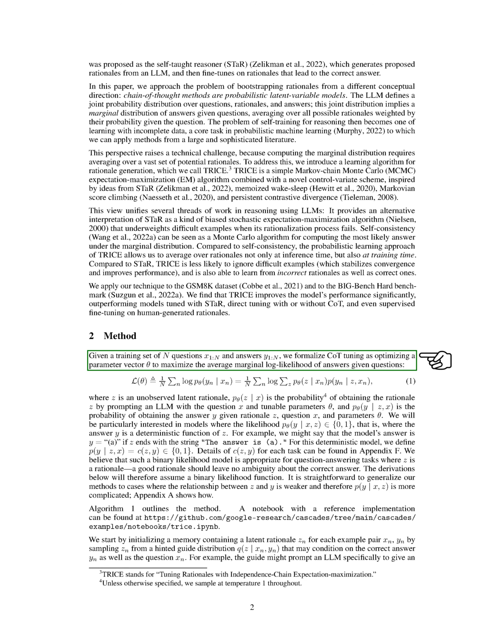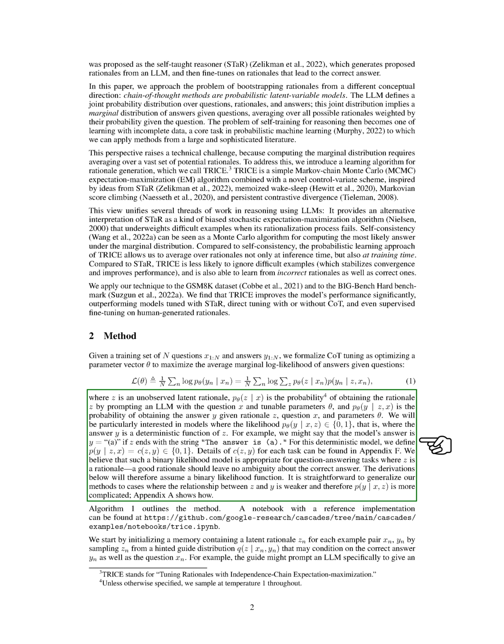In terms of method, given a training set of n questions and answers, we formalize COT tuning as optimizing a parameter vector to maximize the average marginal log likelihood of answers given questions. We're particularly interested in models where the likelihood is binary, that is, where the answer is a deterministic function of the rationale. For example, we might say that the model's answer is A if the rationale ends with the string, "the answer is A."